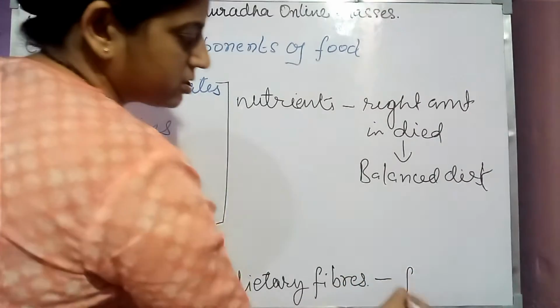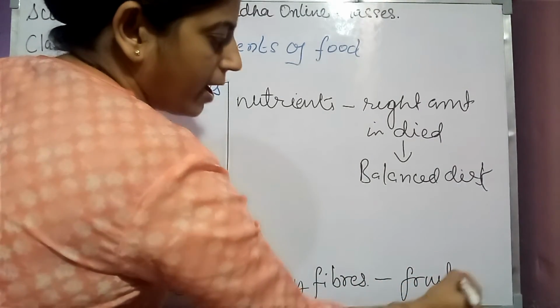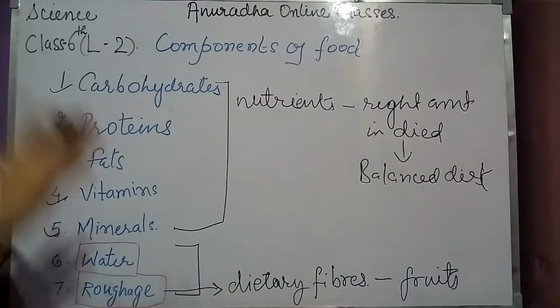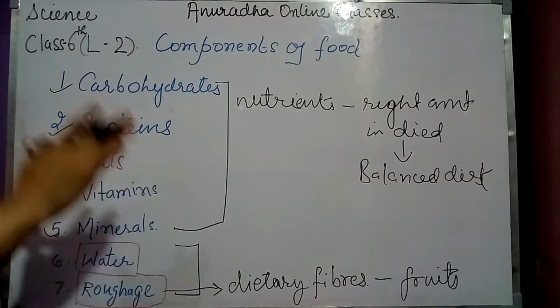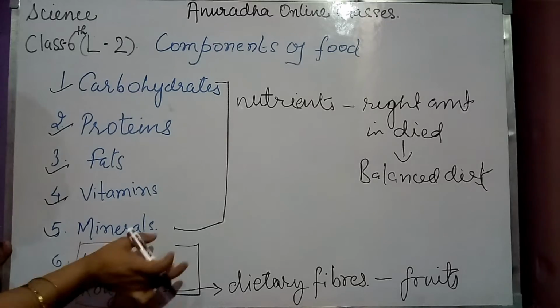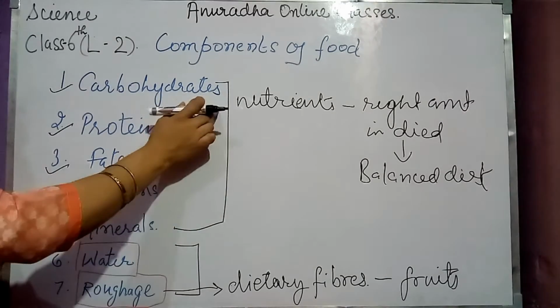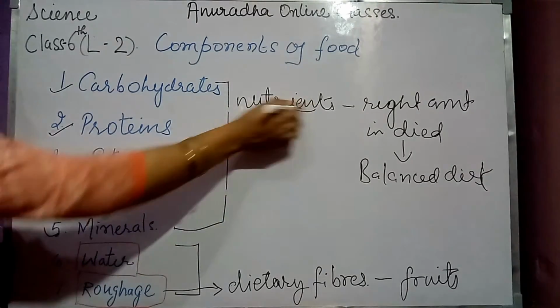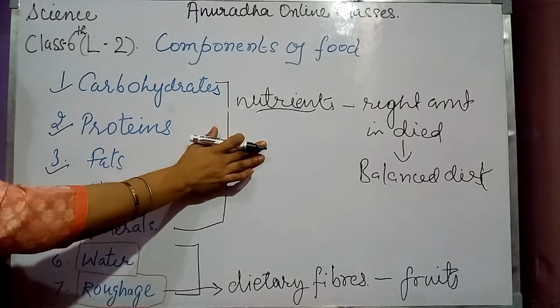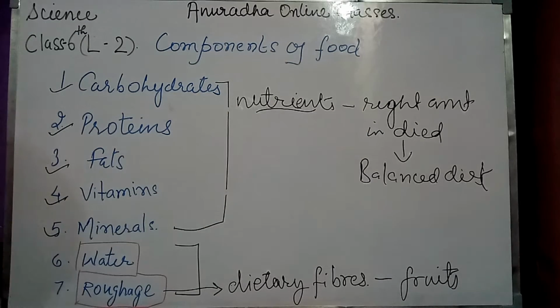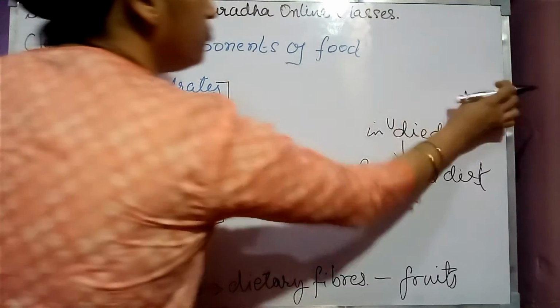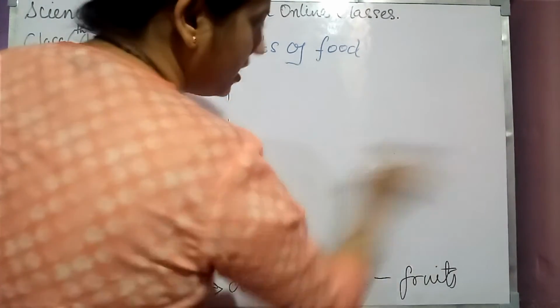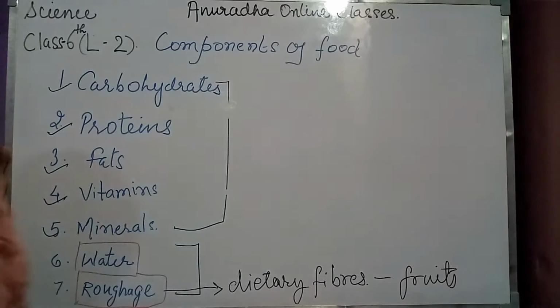Mainly fruits contain the dietary fibers. So that must be present in your food. These two are supporting how we can consume these nutrients in our body. So let us see what is the role of water and roughage in our body.